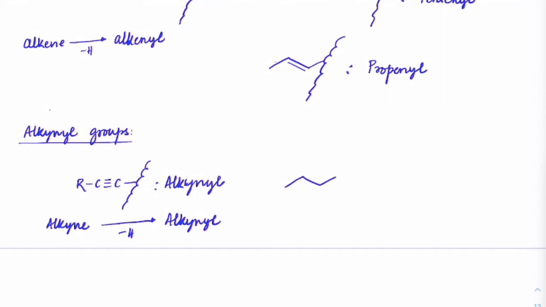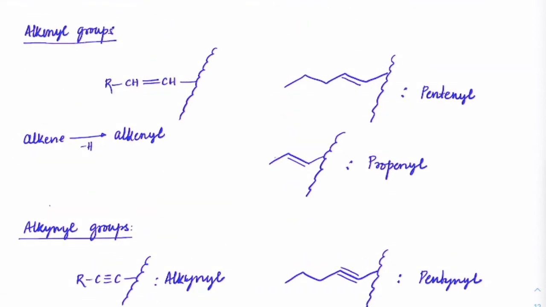For instance, if we have a group like this where there is a triple bond connected to this main chain here, so this will become pentynyl. So I guess you understood these two terminologies. So one was simple alkyl which we discussed, then this is alkenyl, right? Then this is alkynyl.